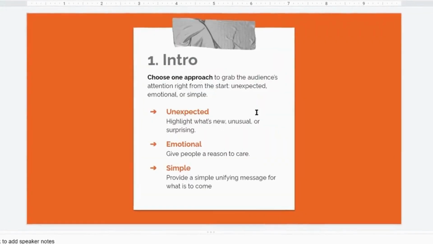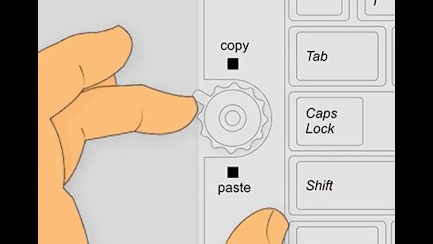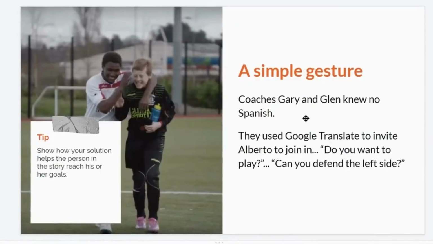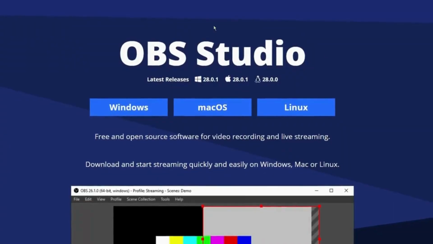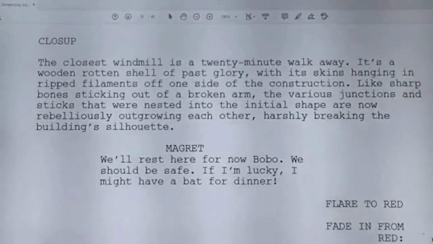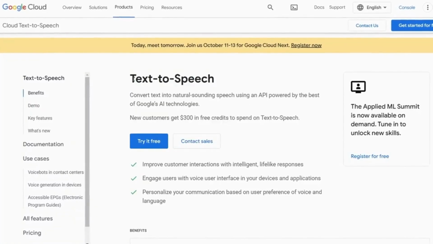And you can use that ebook for creating your Google presentation for free. You can simply copy and paste texts from that ebook, and in just 15 minutes, you can create your Instagram growth presentation. You can use OBS Studio for recording your screen and explaining your Google presentation. Then you can just write a simple script with the help of the ebook, and you can use the Google text-to-speech software for free to voice over your video course.